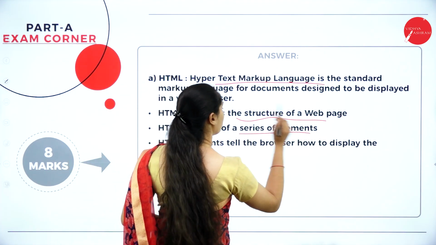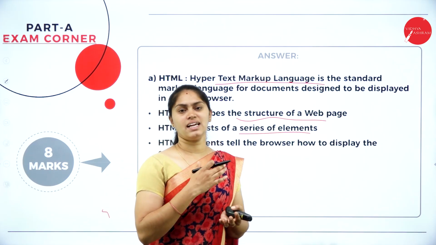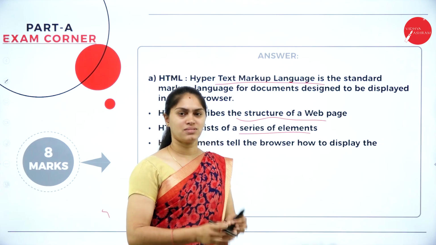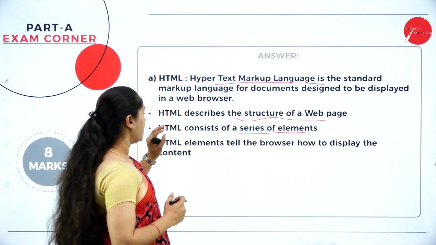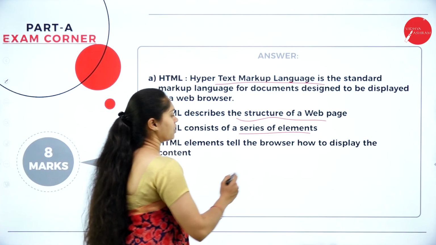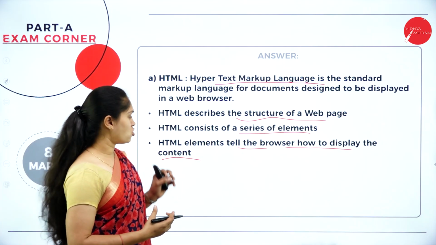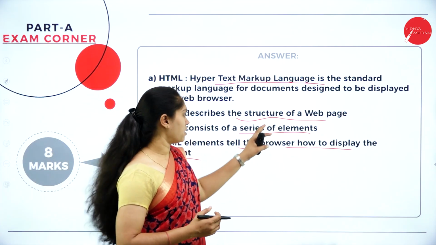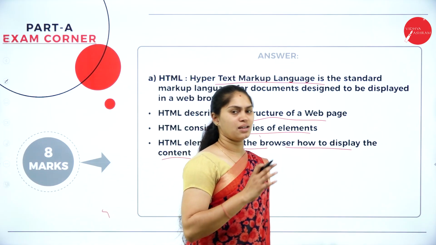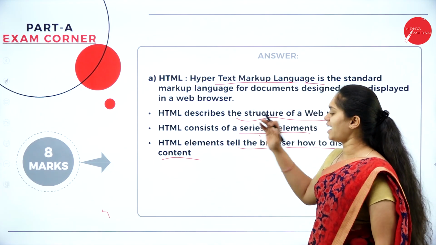And also it is going to have a series of elements. It has a heading tag, and it contains opening and closing of some tags. So with the help of this HTML, it can have any series of elements, and these elements are going to tell the browser how to display the content, how the content should be. Everything is going to be defined with the help of these elements. So you can have forms, tables, and certain background color. Everything can be given to the web pages with the help of this HTML.